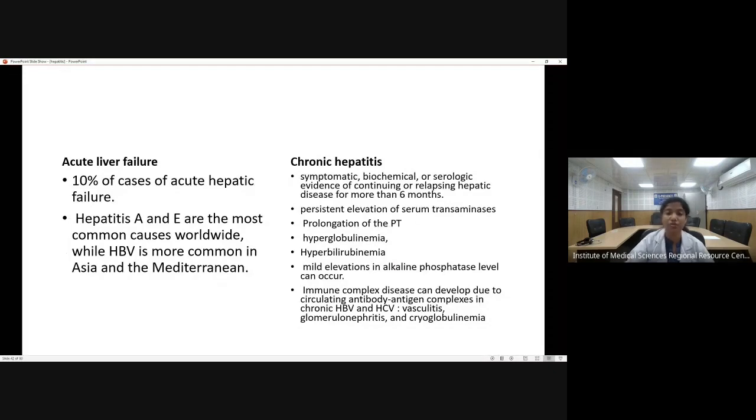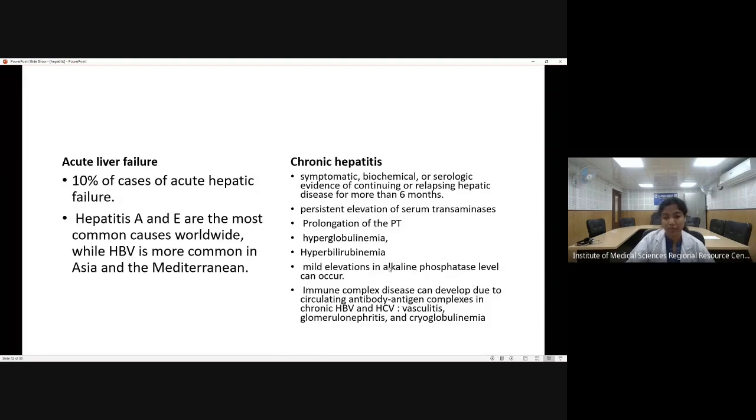Now, chronic then comes after the acute phase, that is acute asymptomatic, acute symptomatic, and then acute liver failure, or the patient can go into the chronic stage. In the chronic stage, the patient can show either biochemical evidence like prolonged enzyme levels, or serologic evidence like continuous hepatitis B surface antigen positivity. Then as the patient is going into the chronic stage, the synthetic functions will be affected. So there will be loss of coagulation factors, which will be depicted in the form of increased prothrombin time.